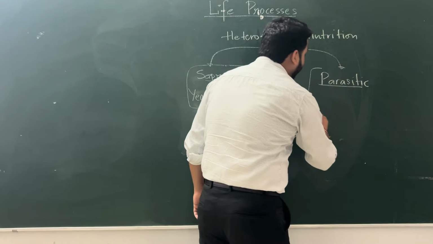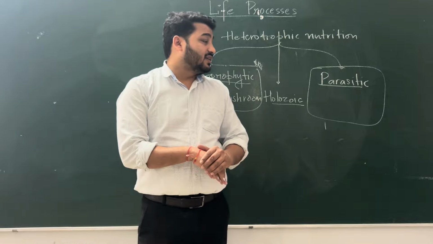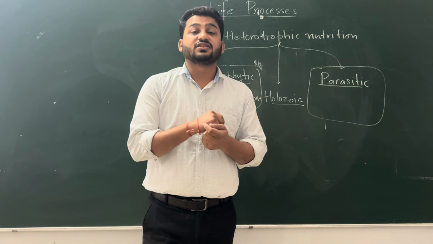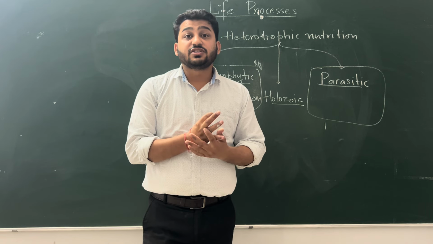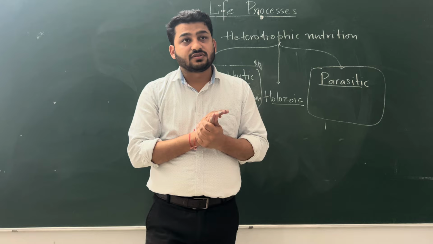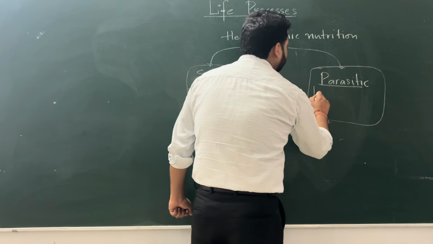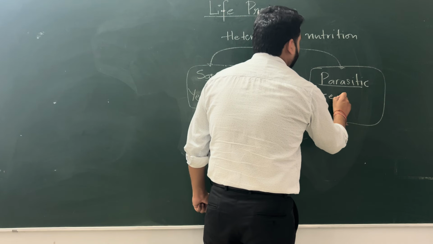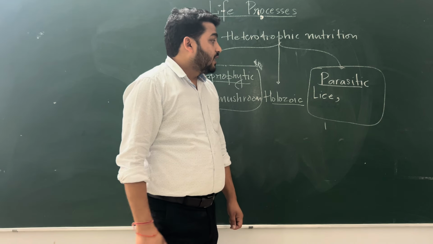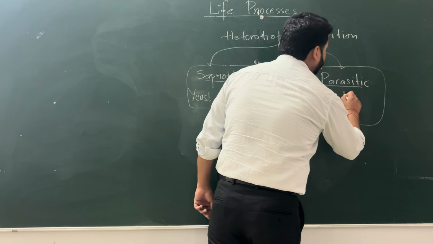Next is parasitic. What are parasites? What is parasitic type of nutrition? Parasitic nutrition is a type of nutrition in which organisms derive their food from other organisms. Like they feed on them. For example, lice, which are on the head, and there is a tapeworm.